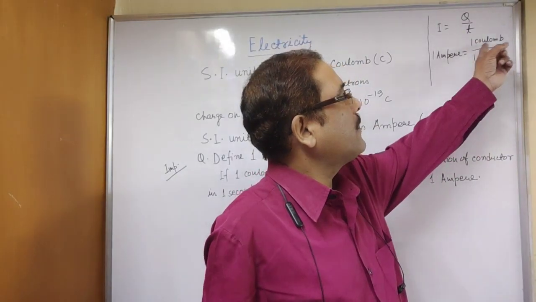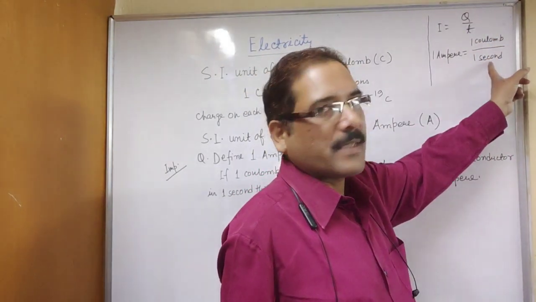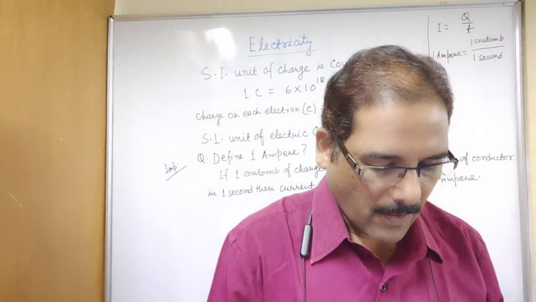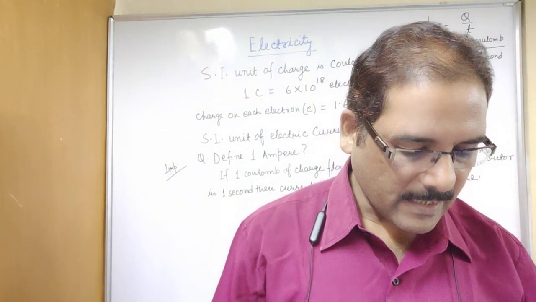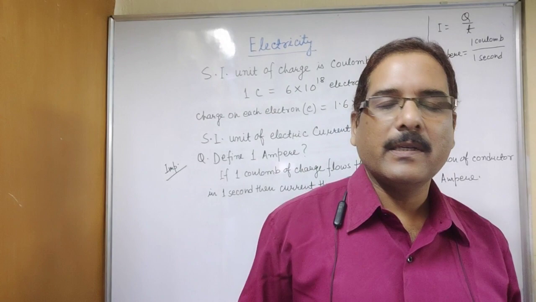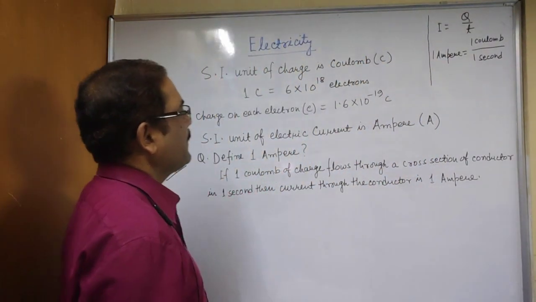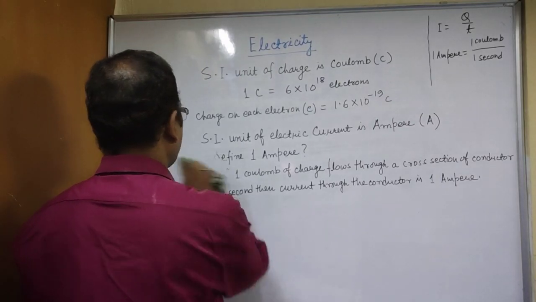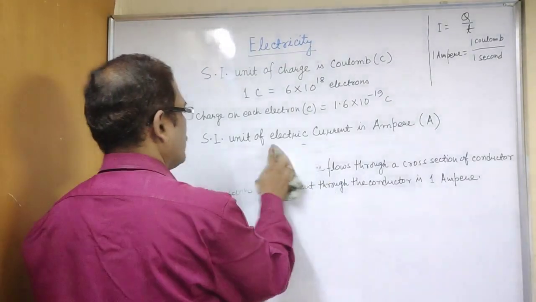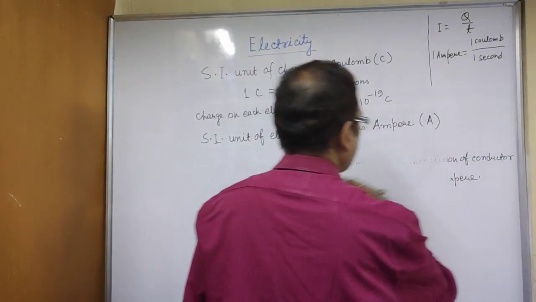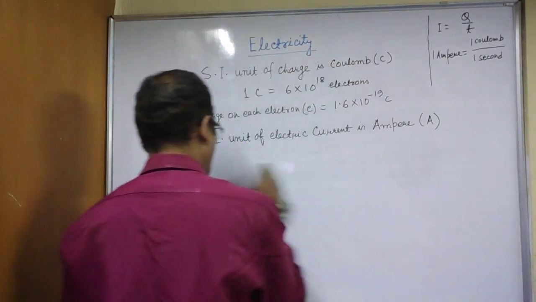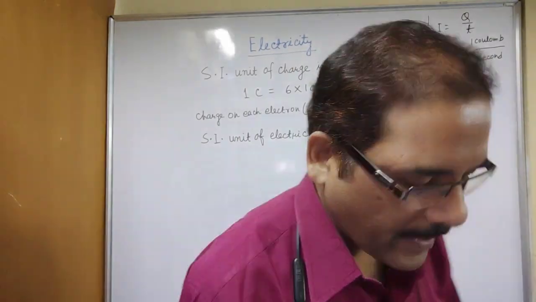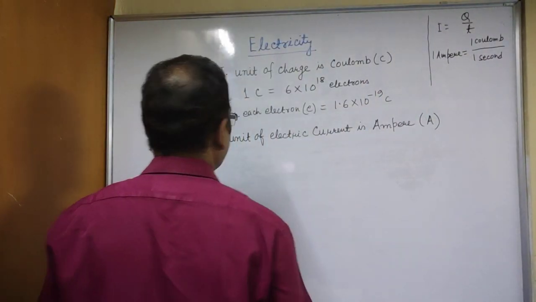Now we will discuss some other smaller units to measure current. One unit is ampere. Now the smaller units are milliampere and microampere.